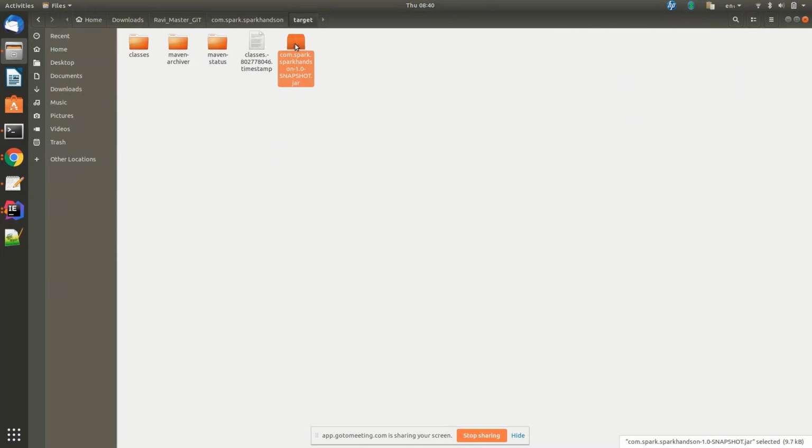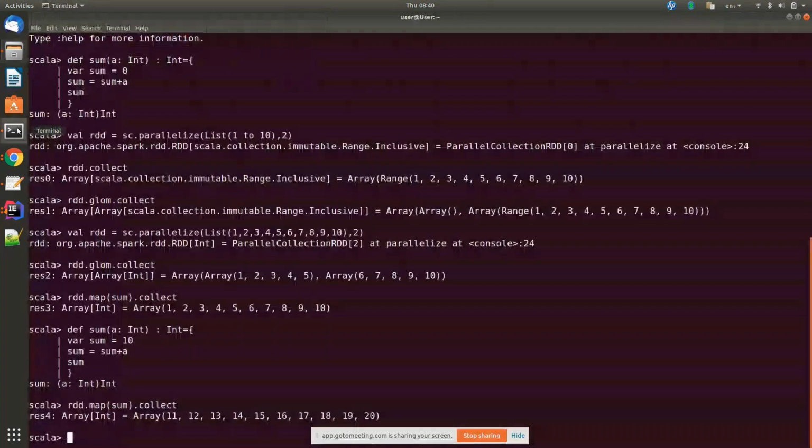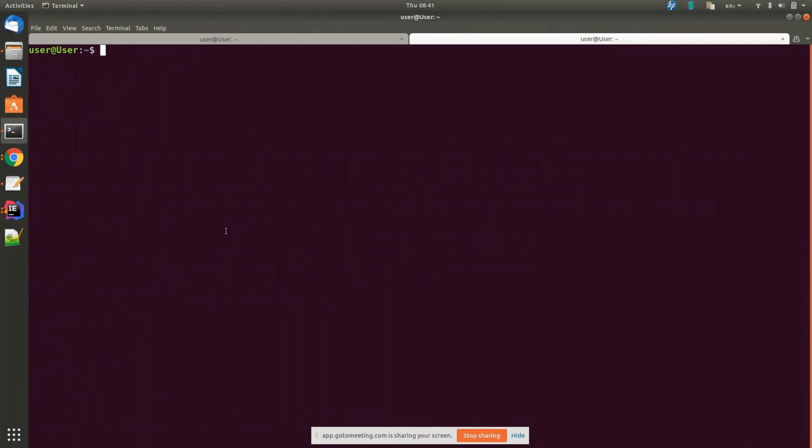Okay. Go to terminal now. You need to open a new terminal, not the Spark shell. It is with Control Shift T, right? Yeah. Now here we need to specify your Spark submit command.